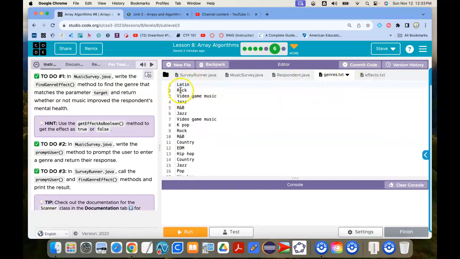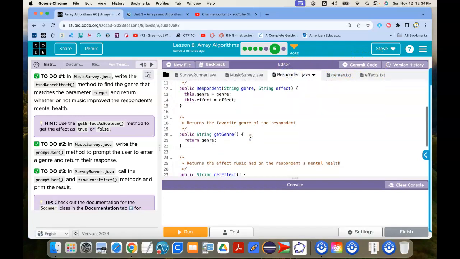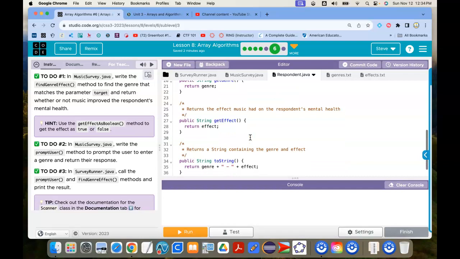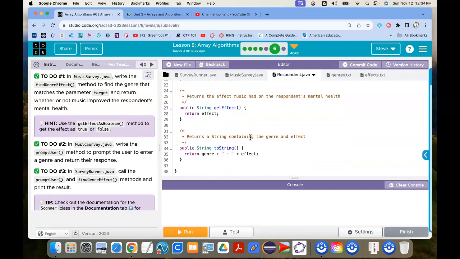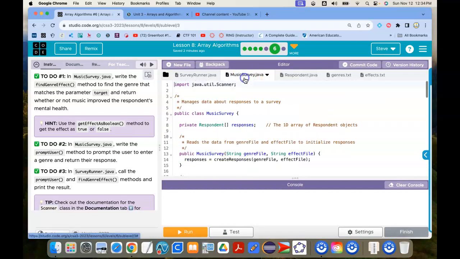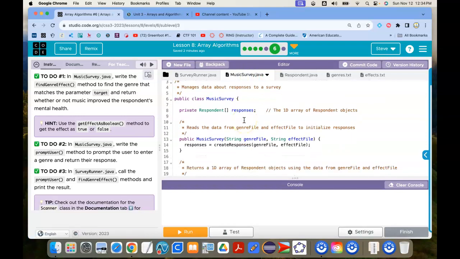For example, number 2 is rock, and there's no effect. And number 9 is rock, and number 9 improves. So I think somewhere in this they are probably trying to figure out like how many, if there is more, like what's the most common effect.